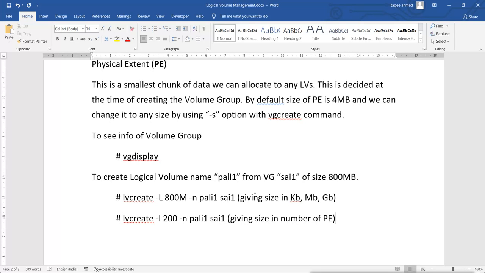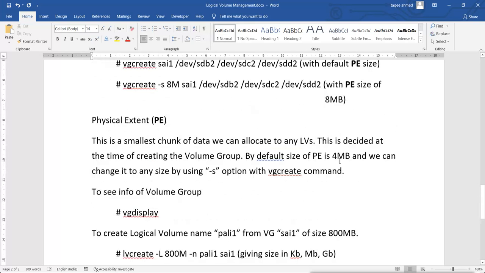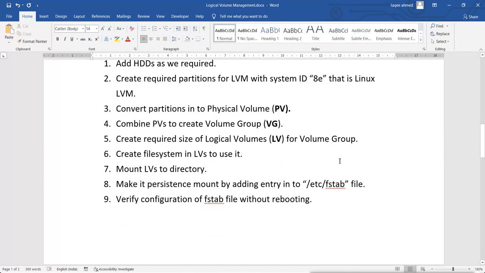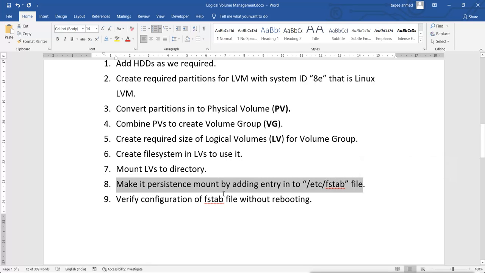And now after creating the LV, the rest is the same. That means what we do with a normal partition, we can do the same thing here. We create the file system in that LV, then we mount it on a directory, and then we can make it a persistent mount by adding the entry into the fstab, and then we can verify that without rebooting, so that we do not go to grub mode.